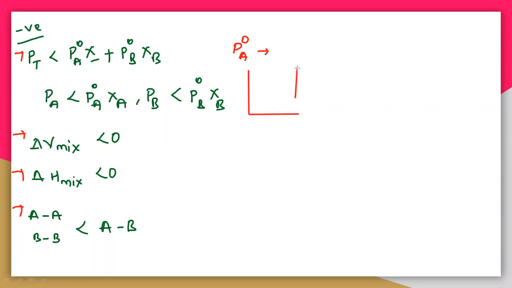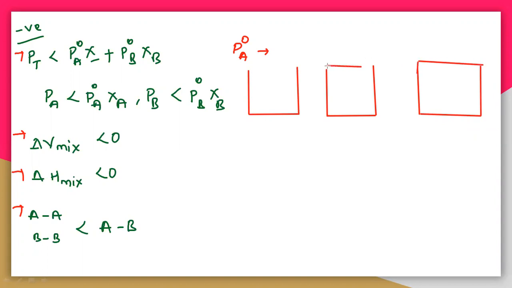This is the first solution, and I'm taking the second solution, and you are getting a mixture which is this one. Definitely it is a closed container. Then only the vapors will be produced and the vapor pressure will be obtained here.